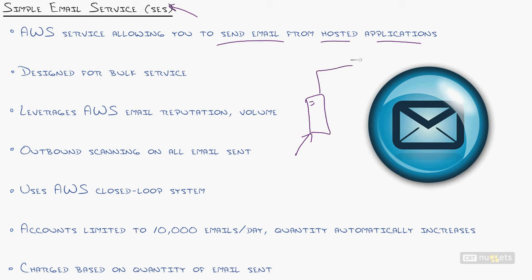But when you get out to the big wide world of email, here we are on the internet, the first few messages that you send, when I say few, I mean hundreds of emails that you send if you bring up a new email server, are immediately rejected by the rest of the world. Why? Well, because they don't know who you are, as in the IP address that you're coming from on your email server. It's not known to the world.